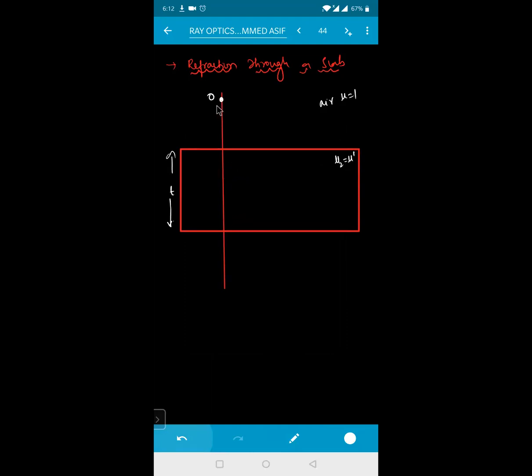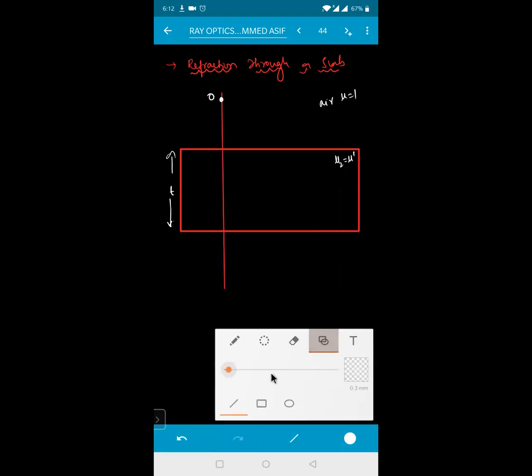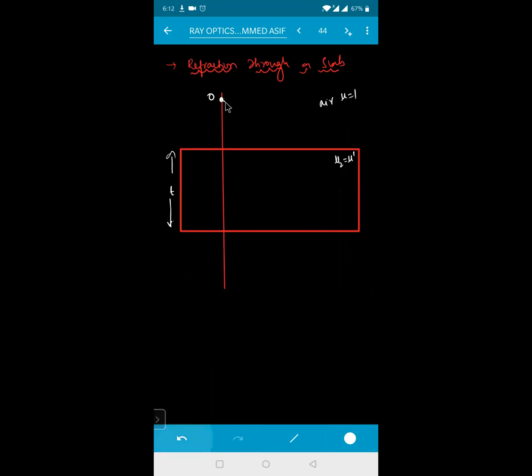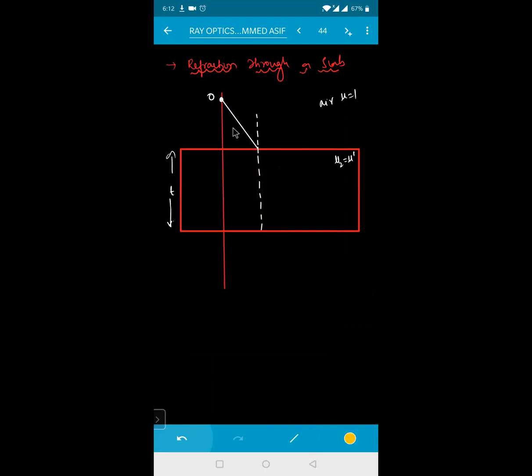Where is the object, beta? In the rarer medium. So the ray of light is moving from the rarer medium to the denser medium, something like this. This is the ray of light. The moment it bends here, due to the refraction at this surface, what is happening, beta? The ray of light will move towards the normal, moving from rarer to denser. So it will bend towards the normal.